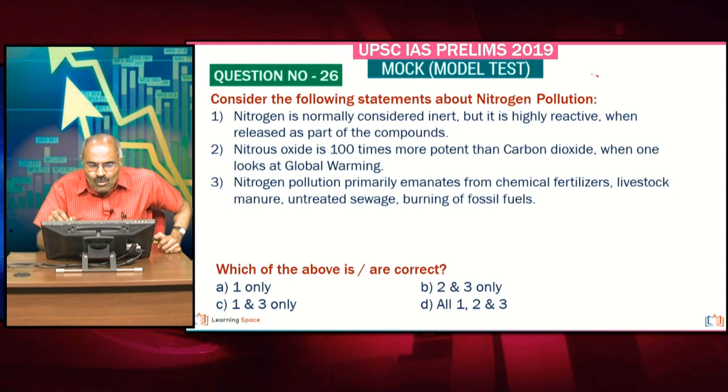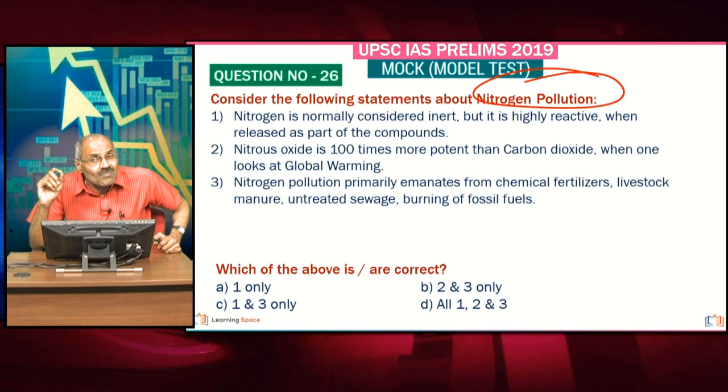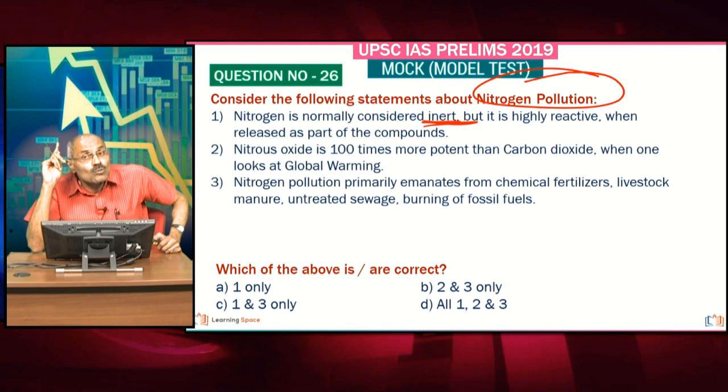Look at the next one about nitrogen pollution. Nitrogen pollution has been in the news in recent times. Quite often, atmospheric nitrogen is not dangerous and it is normally considered inert. But nitrogen is dangerous when it is released as part of compounds, very important. And how are they released?